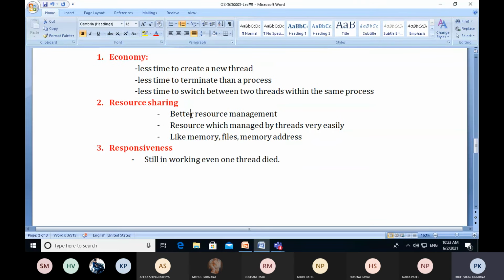Resource sharing means better resource management. Resources like memory can be handled very easily by threads. Threads can also share files and memory addresses. We have already talked about how threads cannot have their own memory locations or their own memory address space. They refer to the same memory that the process refers to, because a thread is a part of the process.